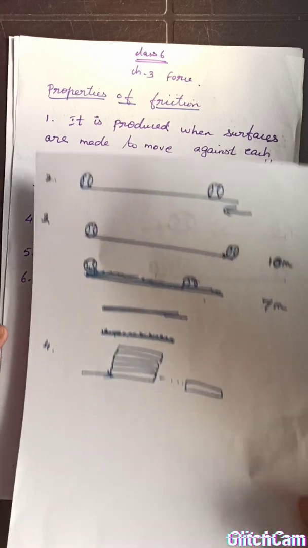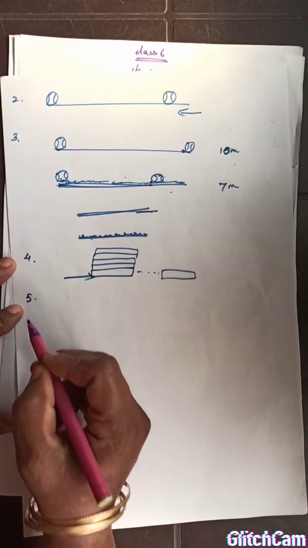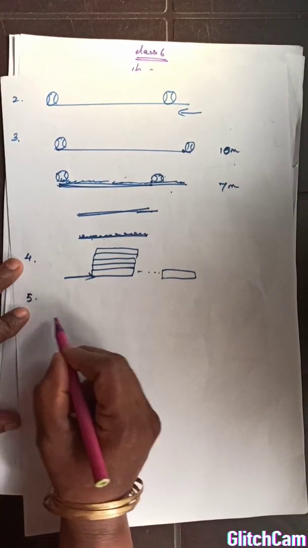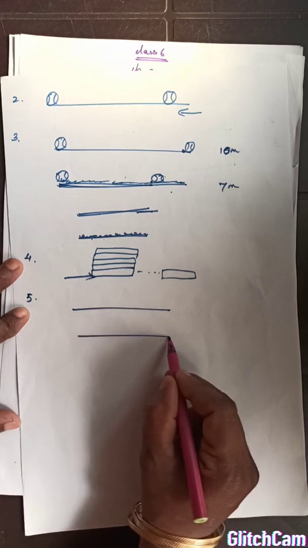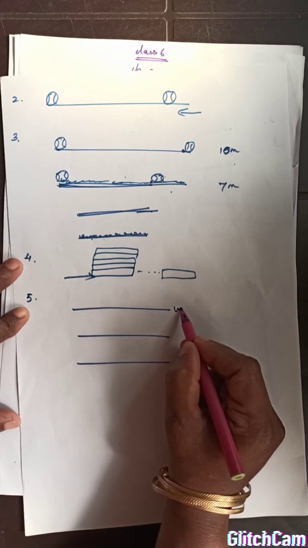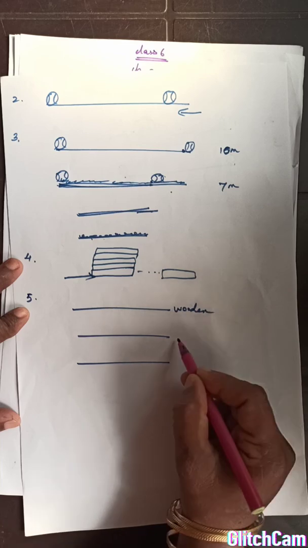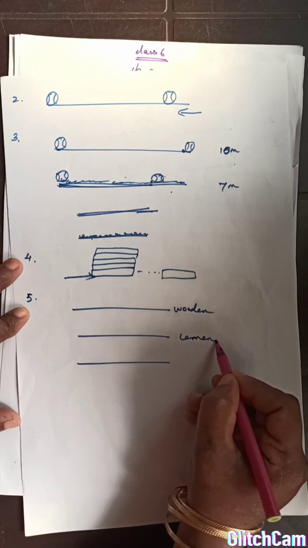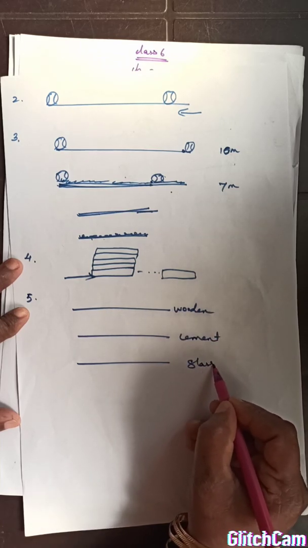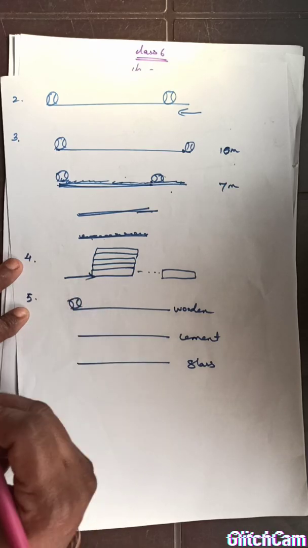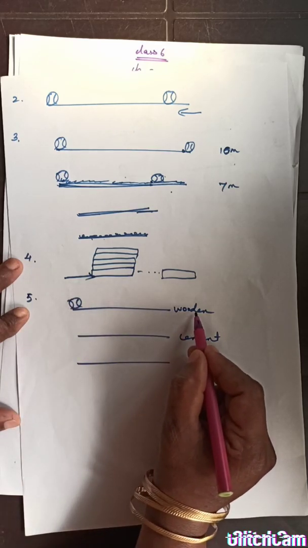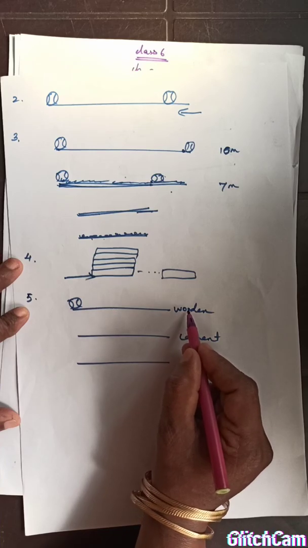Okay, next, the frictional forces vary from surface to surface. That is one activity. Take three types of floor: one is wooden, the other is cement, and the next one is glass. Take the same ball, roll it on each floor, and measure the distance covered by the ball.